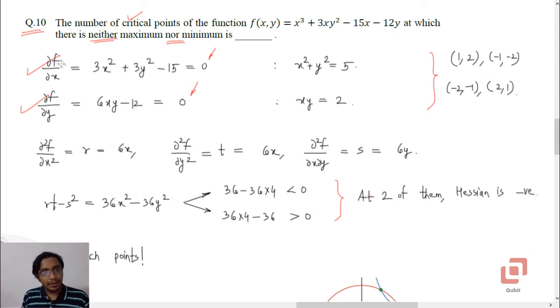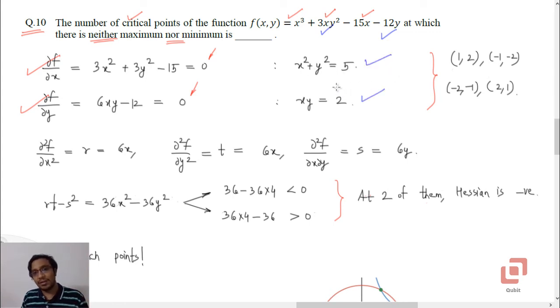Del f by del x is 3x squared plus 3y squared minus 15. Now del f by del y is 0 plus 6xy plus 0 minus 12, equal to 0. Now simplifying del f by del x equal to 0 and del f by del y equal to 0 produces x squared plus y squared equal to 5 and xy equal to 2.